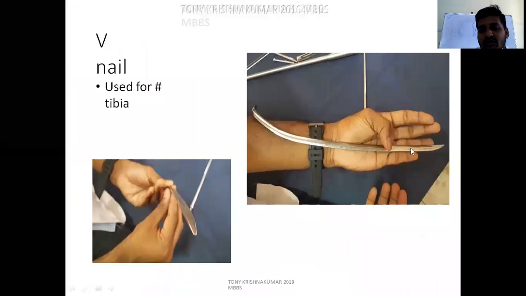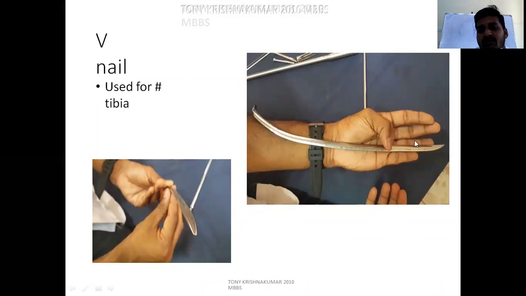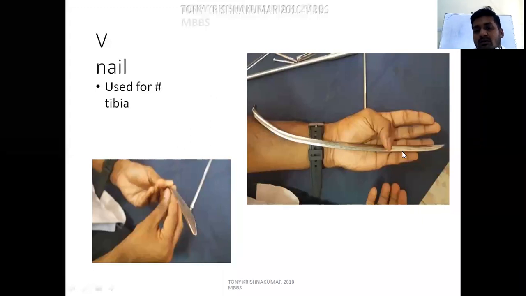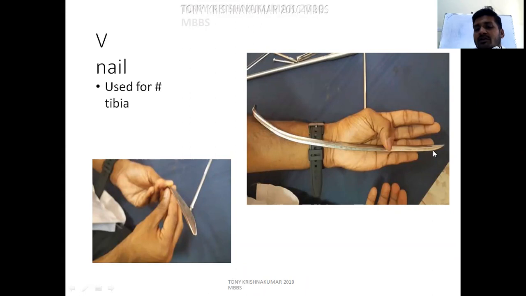This is the V nail. The cross section is V shaped and it has a gutter posteriorly, used for tibia fractures, and this gutter can be filled up with antibiotic bone cement in infected tibia cases. For infected non-union cases, the parenteral antibiotics cannot reach the infected site, so you have to supply the antibiotic locally.